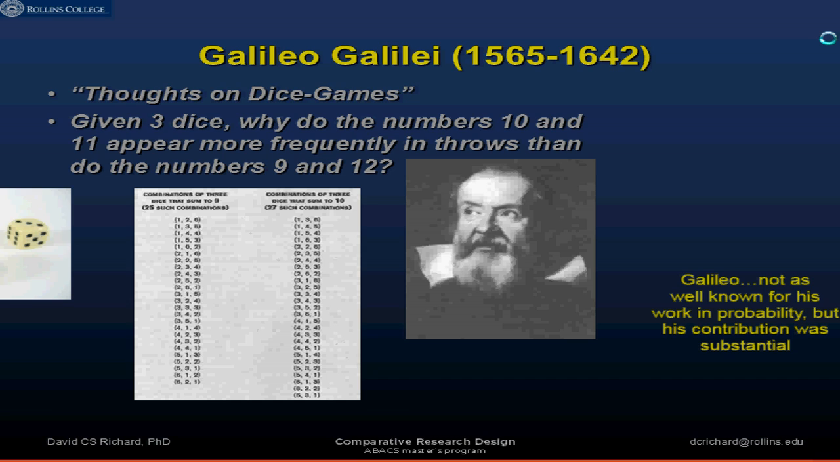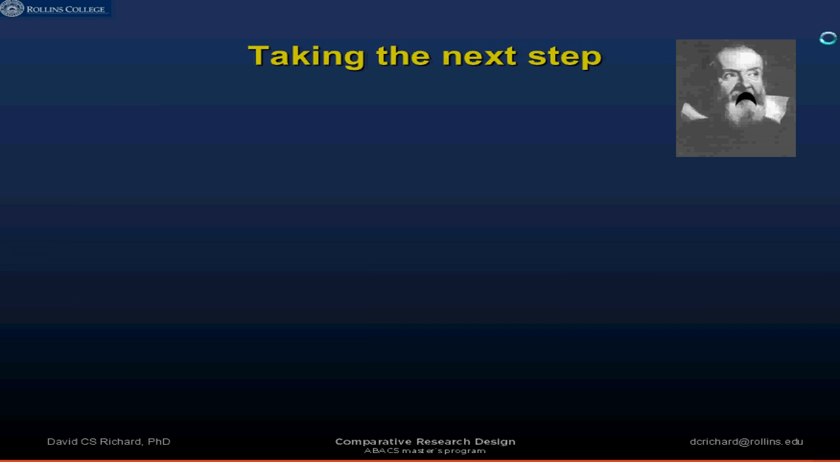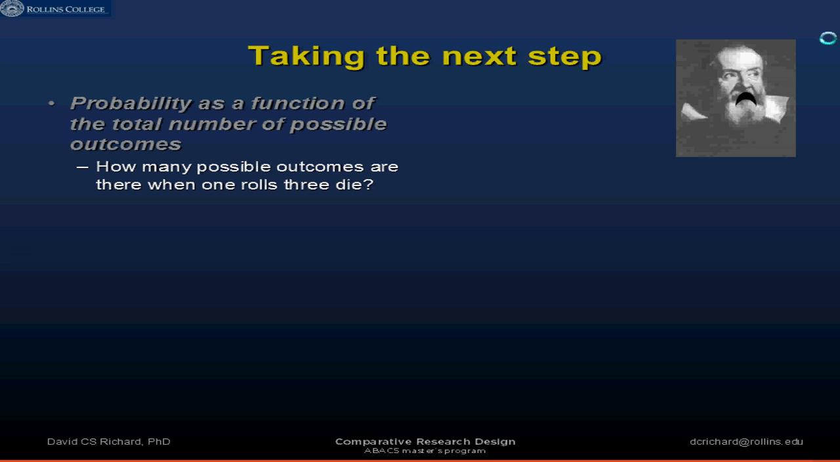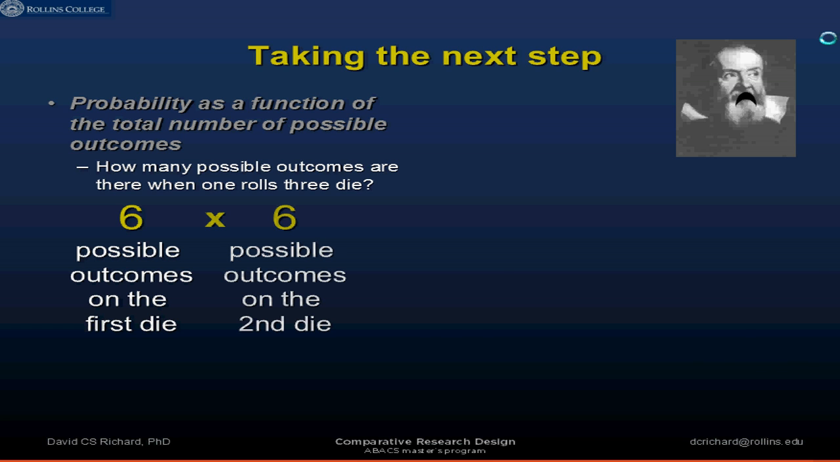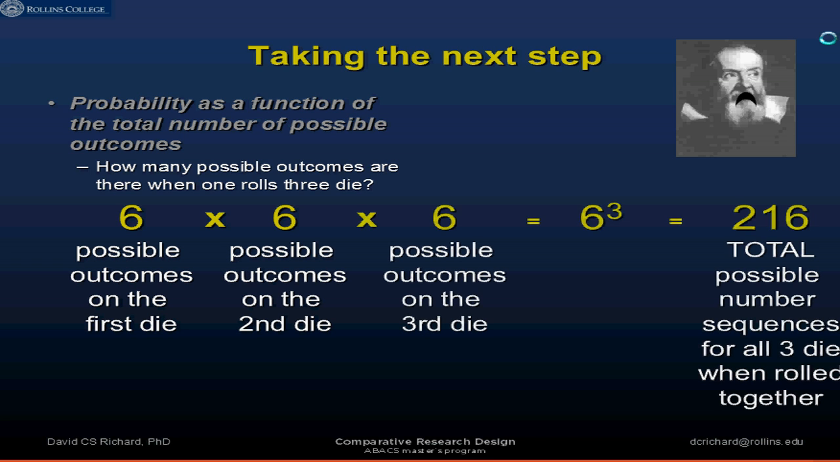So, you know, this notion of the possible outcomes and the combinations of outcomes leading to a desired result, that's a very important part of probability theory. So then we take the next step. And probability is a function of the total number of possible outcomes. How many possible outcomes are there when one rolls 3 die? Well, there's 6 possible outcomes on the first die, 6 possible outcomes on the second die, 6 possible outcomes on the third die. So we have 6 to the third.